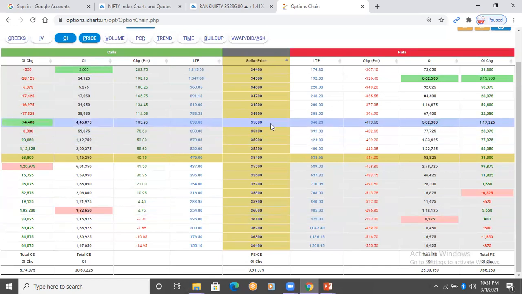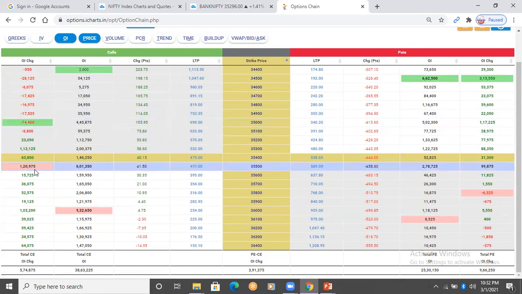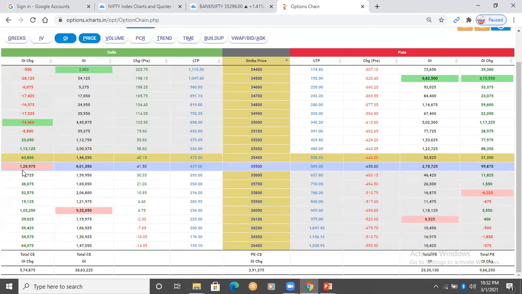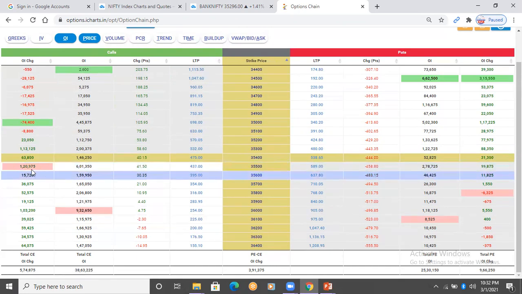Today was a positive day for Bank Nifty. 35,000 strike unwinding 74,400. So participants shifted their position to 35,400 strike. You can see 63,800 contracts added today itself. And highest change in open interest, you can notice, is happening in 35,500 strike. So this can work like resistance.